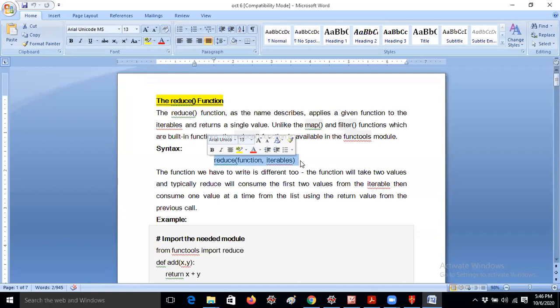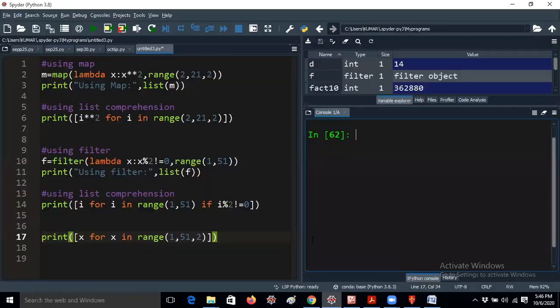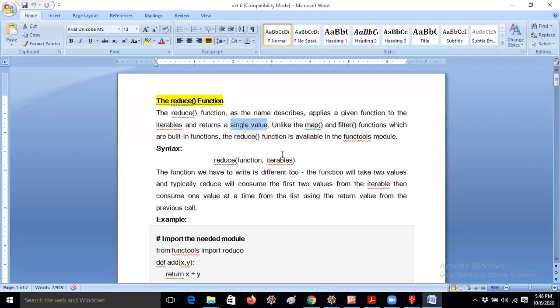So when do we have to use the reduce function? Before going to reduce, I have written one concept here. It only takes iterables and returns single values. As the name describes, it applies a given function to the iterables. Iterables are nothing but lists, tuples and so on. It works with iterables and returns only a single value. In map and filter, which we discussed yesterday, you get a collection of values, like 1, 3, 9 and so on. But reduce returns only one value. Remember, guys, it returns a single value, that is, a cumulative value, combining everything, and one value will be displayed.